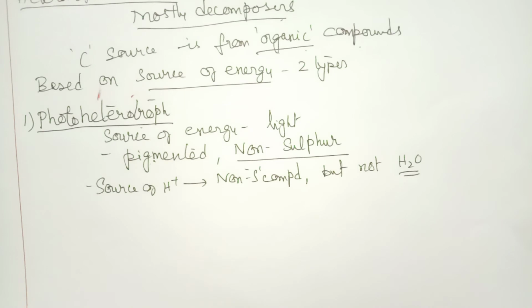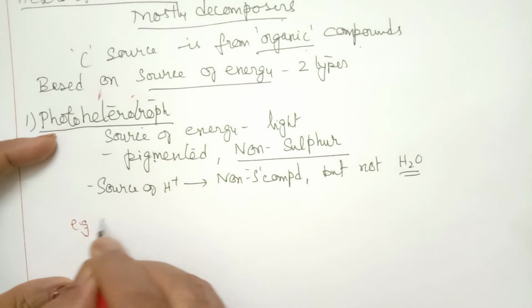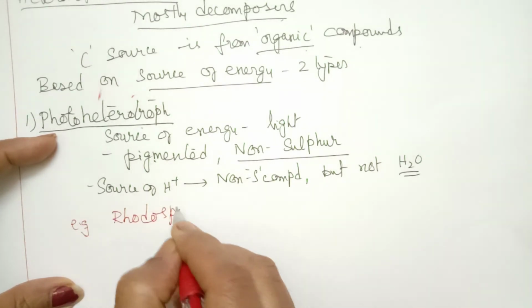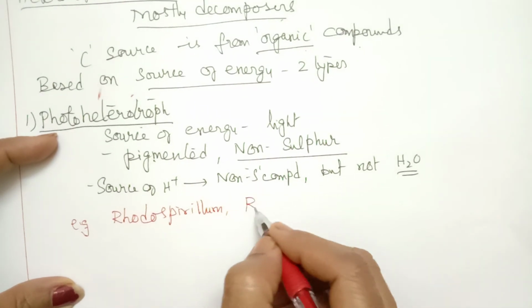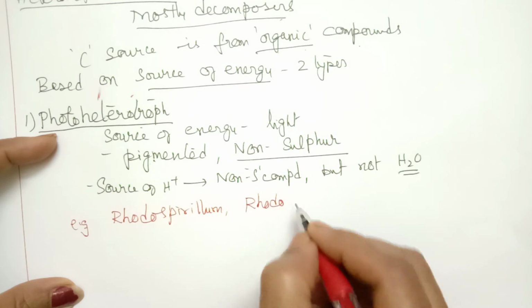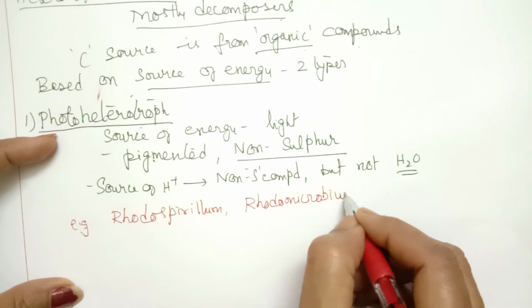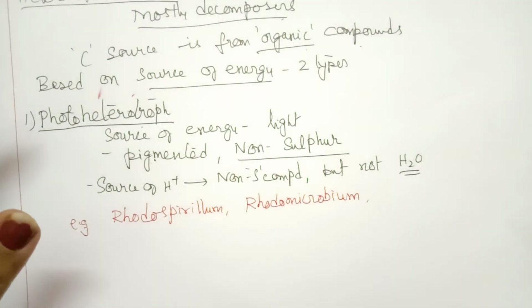Now let us see what are the examples of photoheterotrophs. We can take the examples: Rhodospirillum, Rhodomicrobium, which are called purple non-sulfur bacteria.